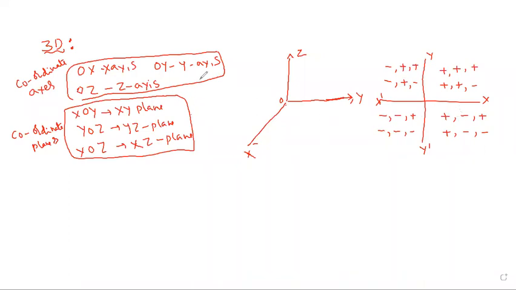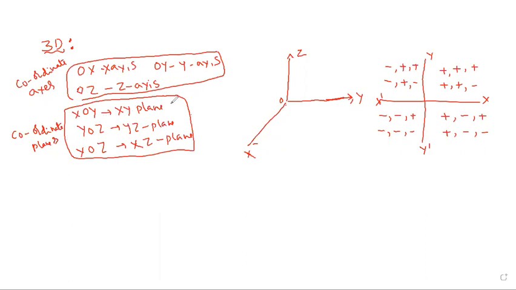Okay? So now, 8 octants. The three axes divide space into 8 octants. Next, I go through the coordinate planes. I will write them now.